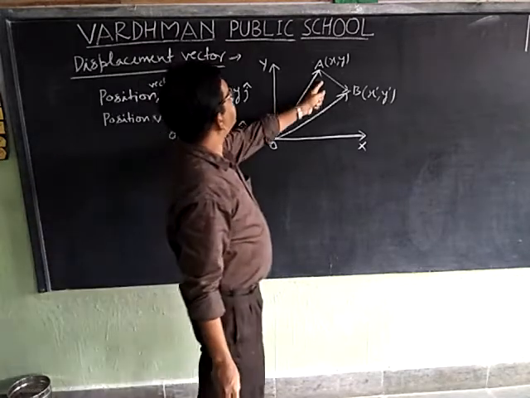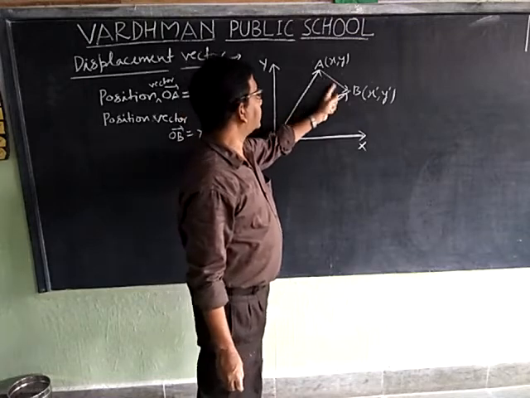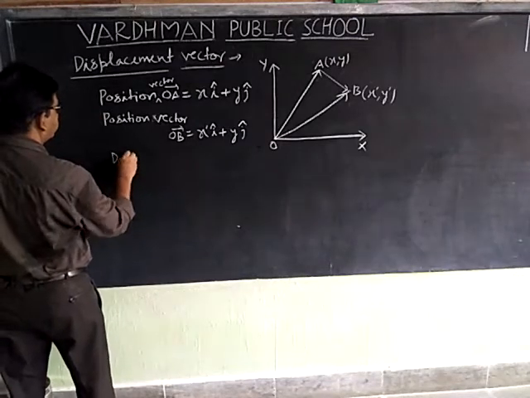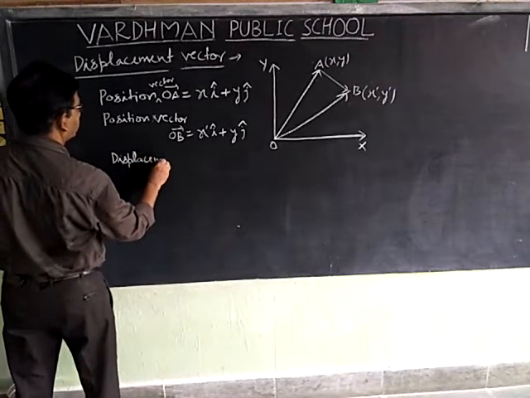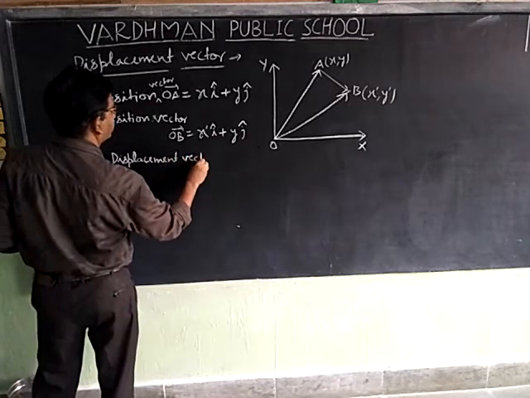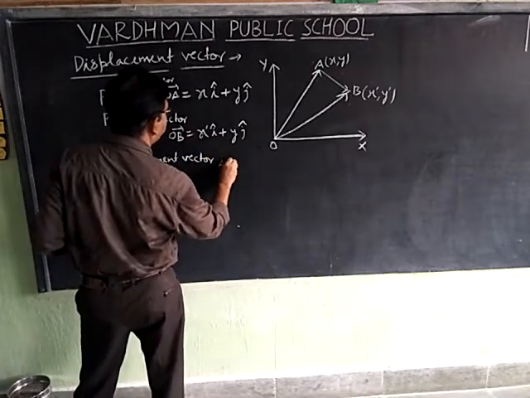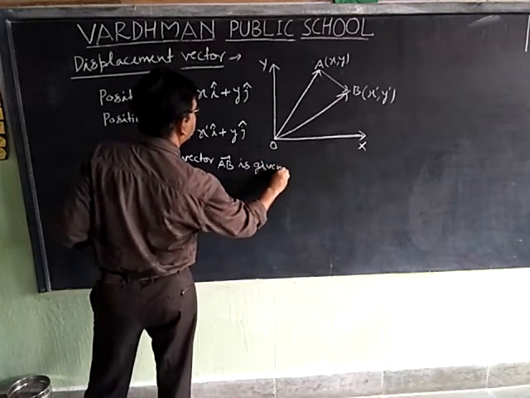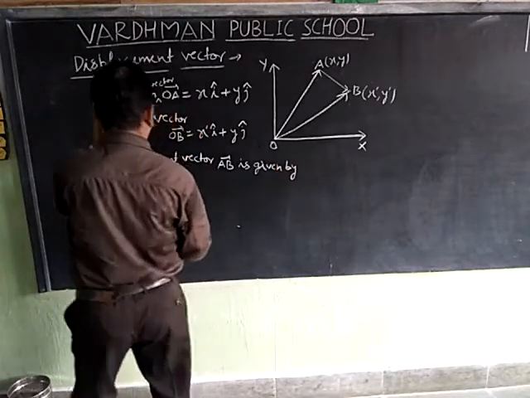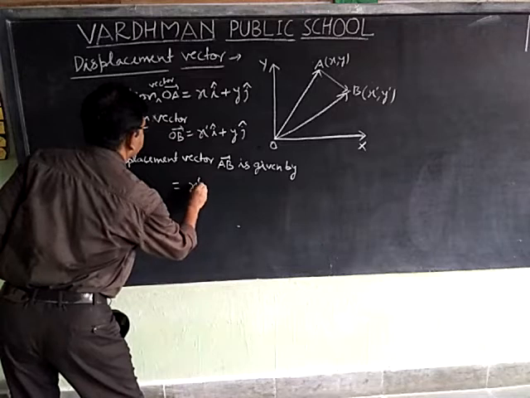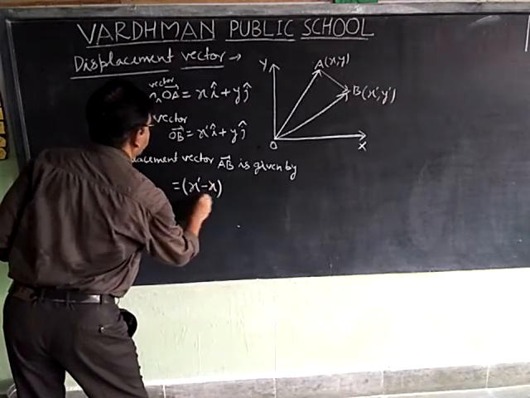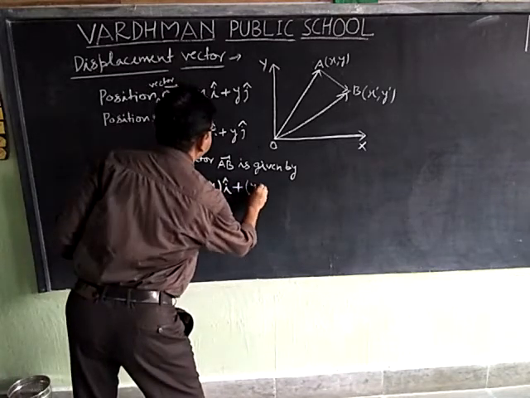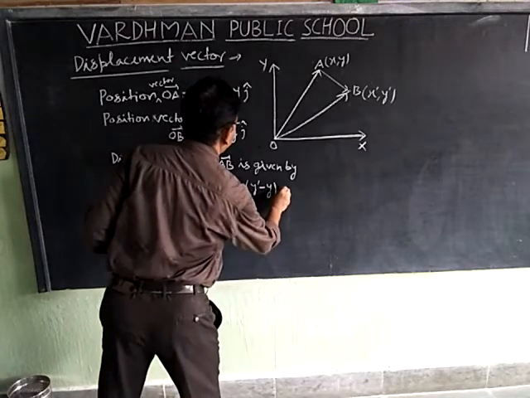Then displacement vector AB is given by (x dash minus x) i plus (y dash minus y) j.